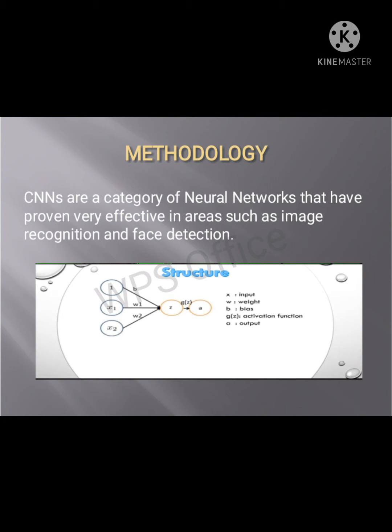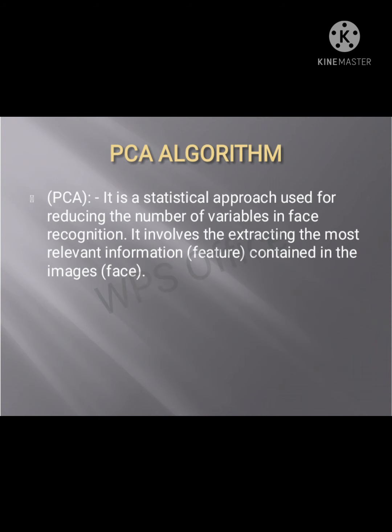Now I will explain the next three algorithms. The first one is PCA. The PCA algorithm is a statistical approach used for reducing the number of variables in face recognition. It involves extracting the most relevant information contained in the images.